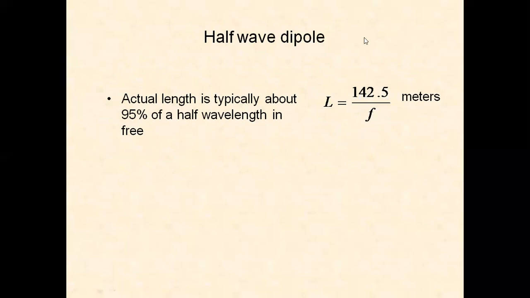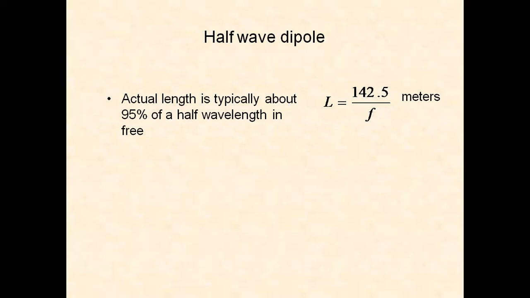So the length of the antenna becomes 0.95 lambda by 2, where lambda equals c by f. C is 3 into 10 power 8. If we take that, we get 142.5 into 10 power 6 by f, where f is in hertz.